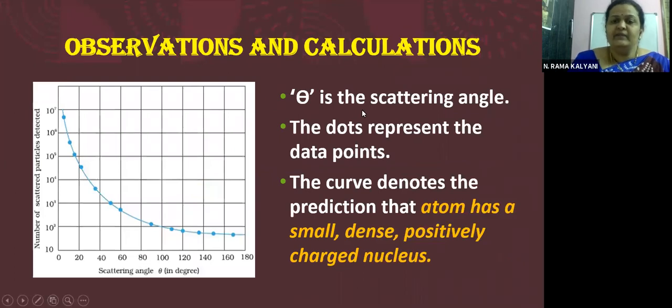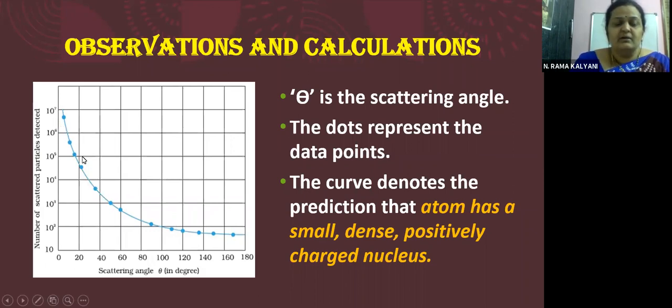Now here we have seen that theta is the scattering angle. In the graph, the dots represent the data points, and the curve is the theoretical prediction given by the scientists, that the atom has a small, dense, positively charged nucleus.